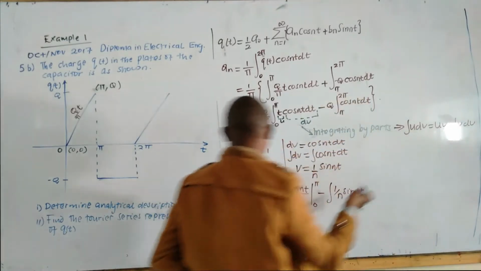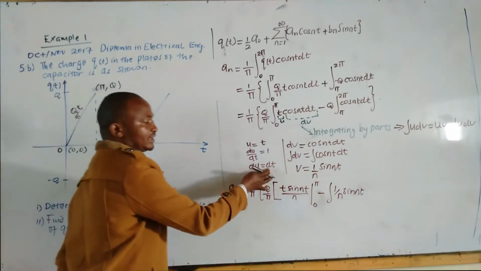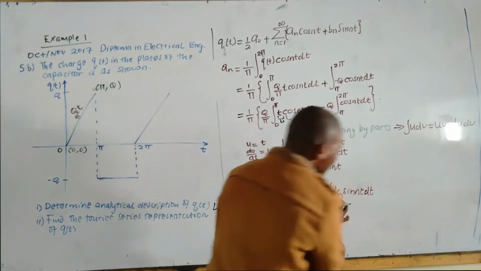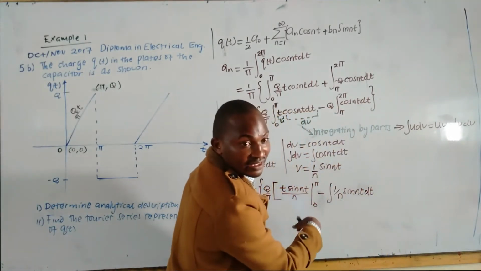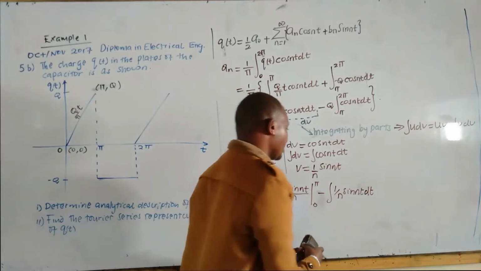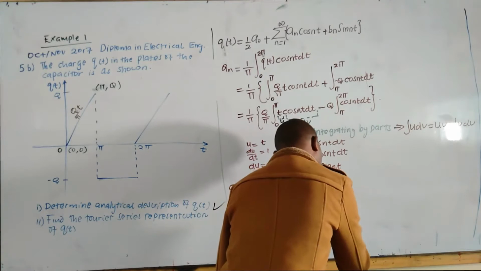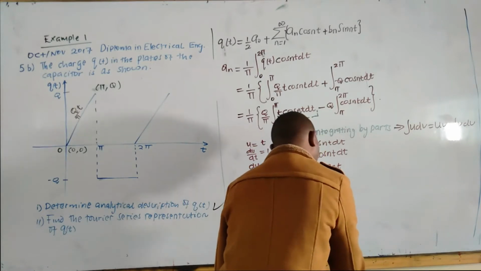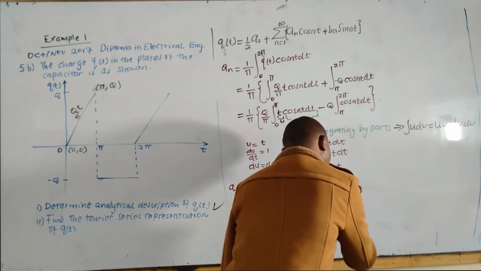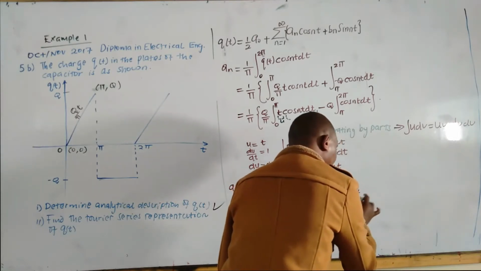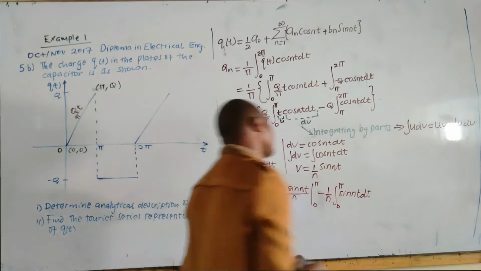This du is equal to dt here. But because it's a constant, we can take it outside the integral. So you have minus 1 over n integral from 0 to pi sin nt dt.